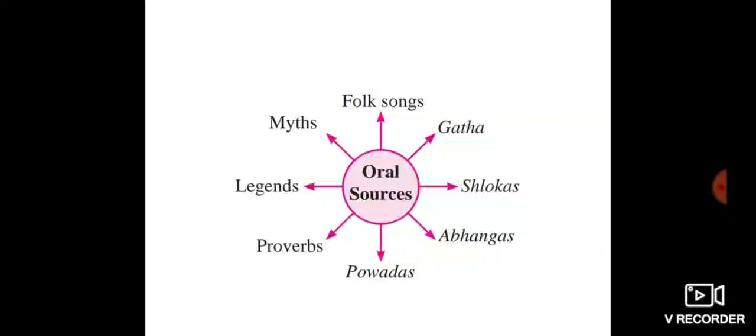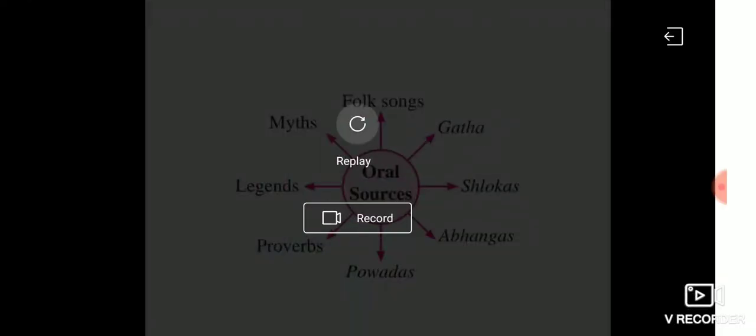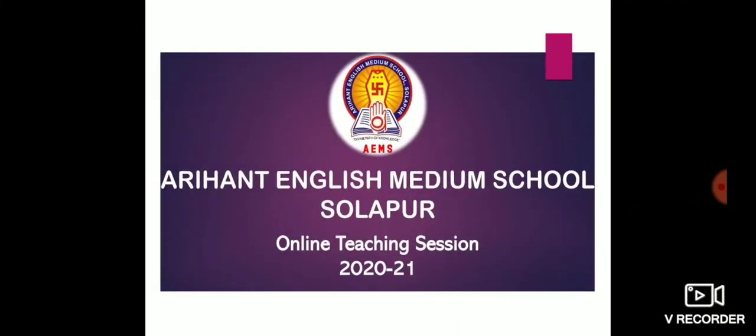So history is written with the help of the three types of sources mentioned above: material sources, written sources, and oral sources. Understood?